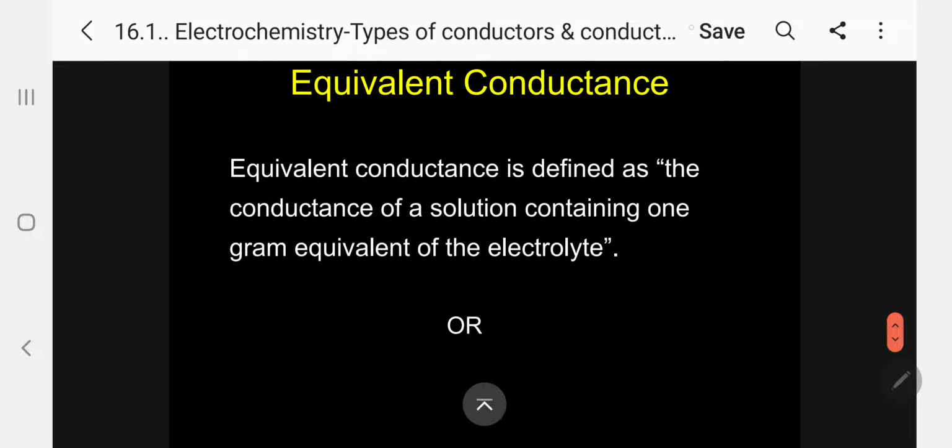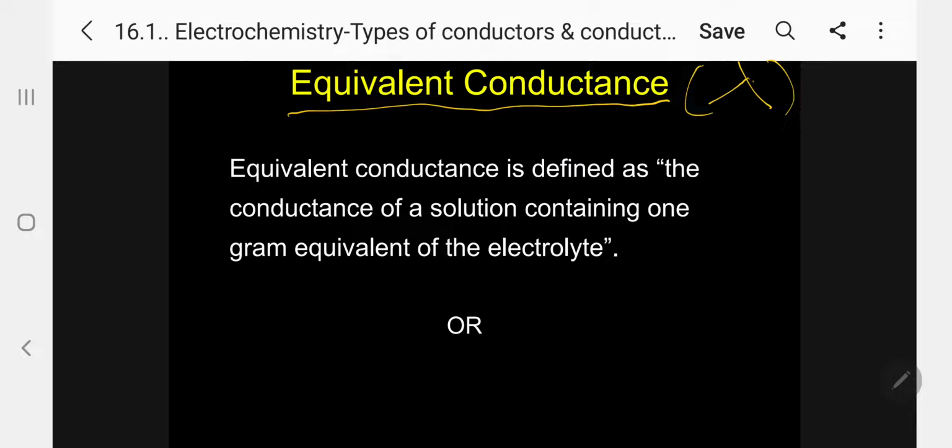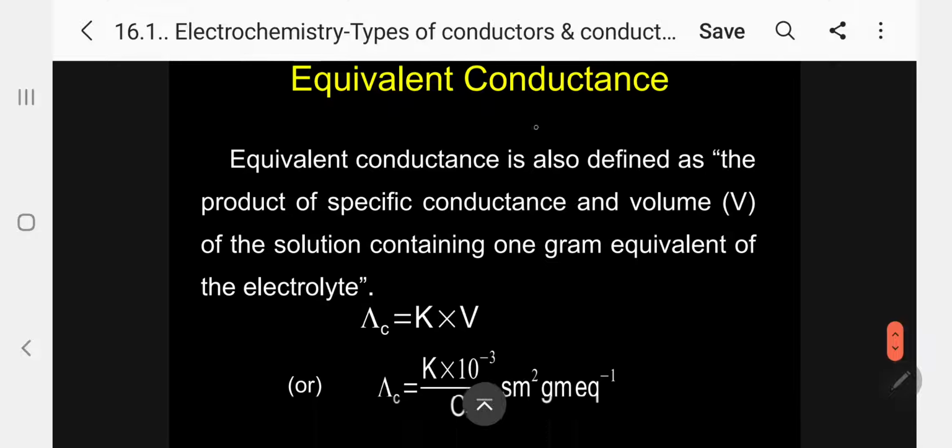Number 2, equivalent conductance. Equivalent conductance is normally given by lambda. Equivalent conductance is defined as the conductance of a solution containing 1 gram equivalent of the electrolyte. Kindly follow.